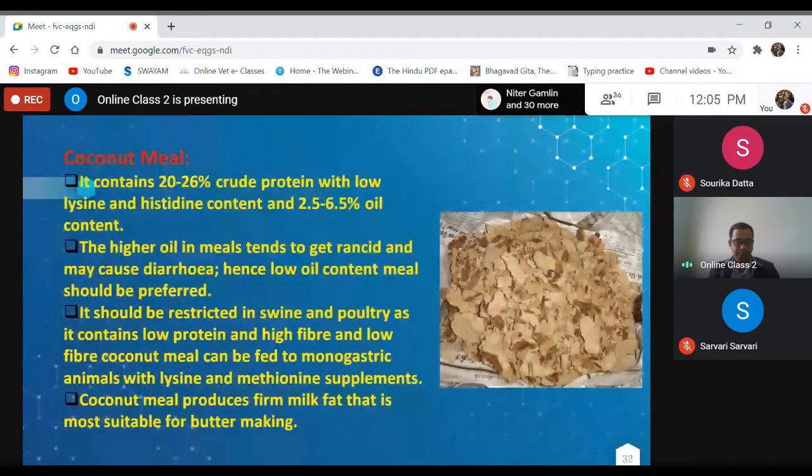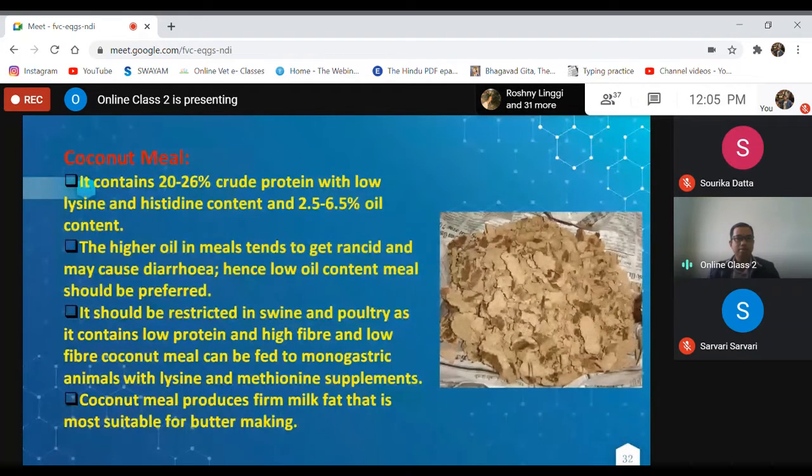Coconut meal contains 20 to 26% crude protein with low lysine and histidine content and 2.5 to 6.5% oil content. So where there is more production of coconut, in those areas this coconut meal is available. However, the higher oil in meals tends to get rancid and may cause diarrhea. Hence, low oil content meal should be preferred.